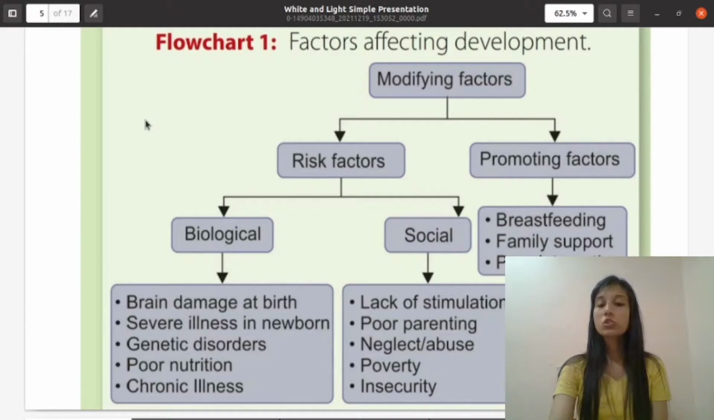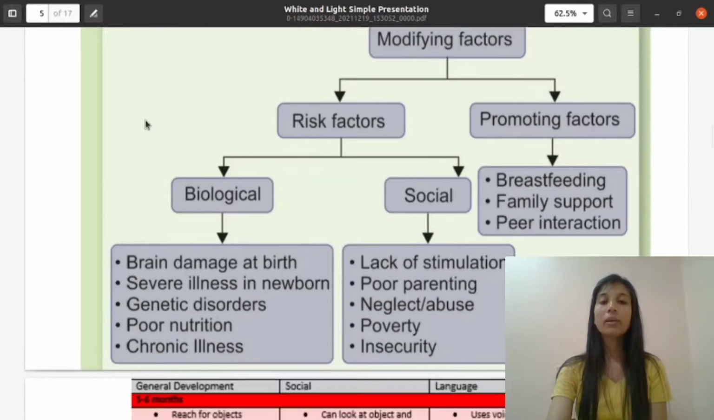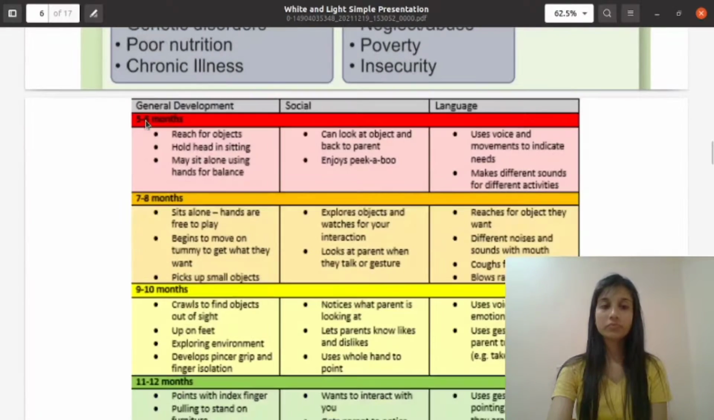Next are social factors: lack of stimulation, poor parenting, neglect, abuse, poverty or insecurity. This all comes under the risk factors. Now what are the promoting factors? Breastfeeding, family support and peer interactions.